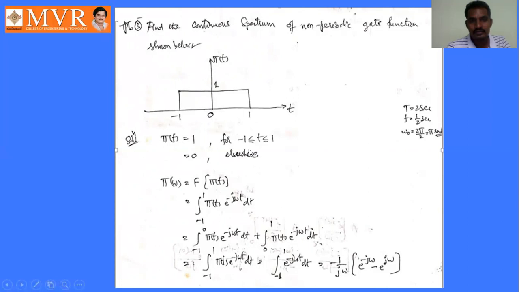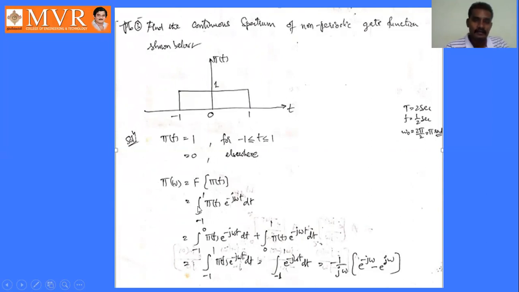Now we will find the Fourier transform of phi of t, that is phi of omega. Phi of omega is equal to the Fourier transform of phi of t. It is varying from minus 1 to 1, so integral minus 1 to 1 phi of t into e power minus j omega t dt.